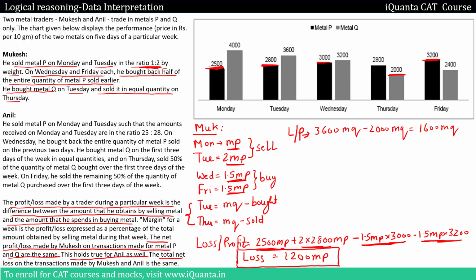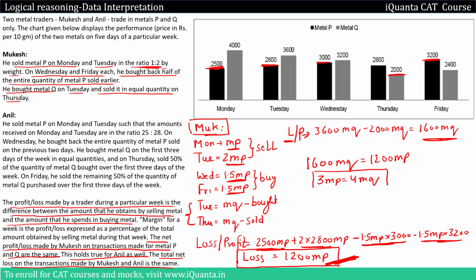This holds true for Anil as well. The total net loss on transactions made by Mukesh and Anil is the same. So this clearly means that we were doing everything for Mukesh. We will equate the net loss or profit on both the metals. So we'll equate 1600 MQ that we just found out here with the net loss or profit for metal P. These both are losses, okay, because the quantity he is spending on buying is always greater. So this will be equal to 1200 MP. We can establish a relation here that 3 MP will be equal to 4 MQ. So this is what we needed. We'll keep this relation only now.